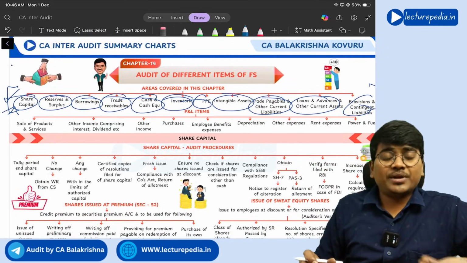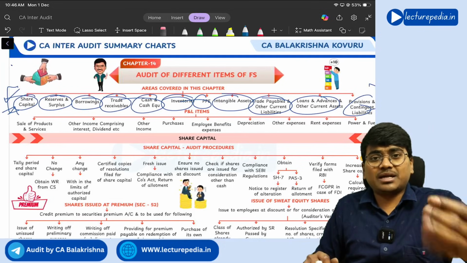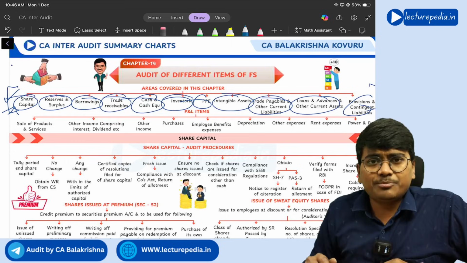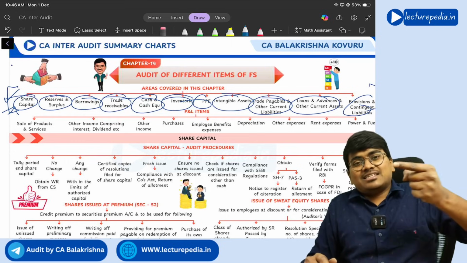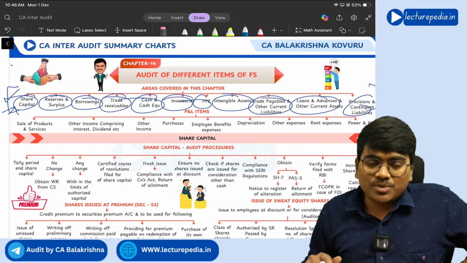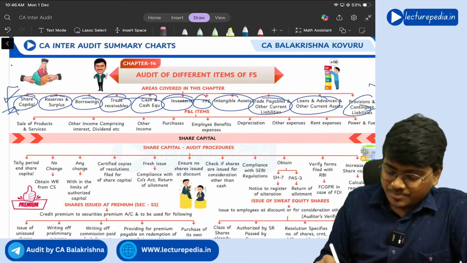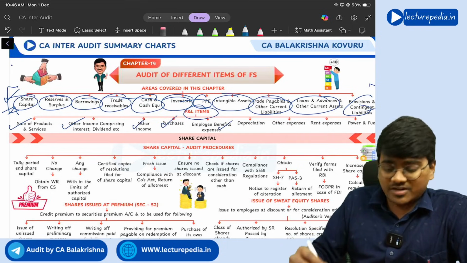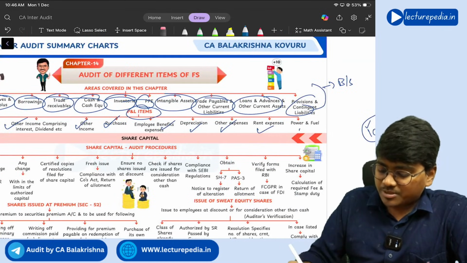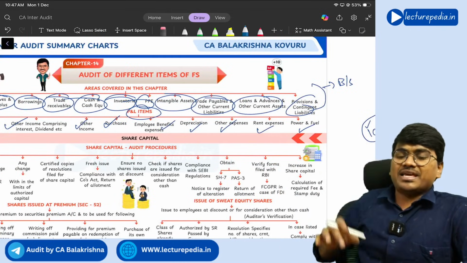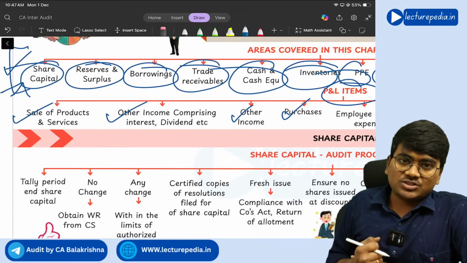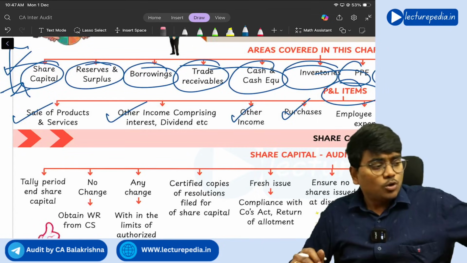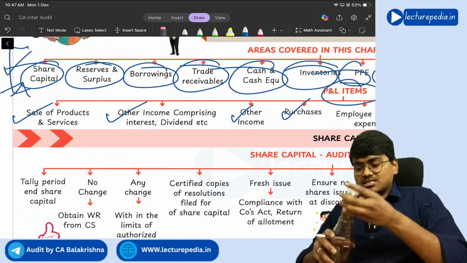Similarly, with respect to P&L, there will be certain items: sales, other income, purchases, employee benefit expense, depreciation, other expenses, rent expense, power and fuel. A lot of items will be there in P&L also. With respect to all these P&L items, what procedures the auditor has to perform, that's what we will be covering in this chapter. So you got a brief idea what will be covered in this particular chapter? Yes.